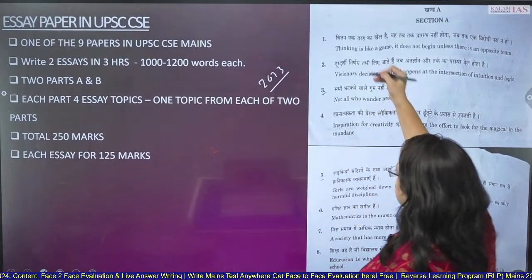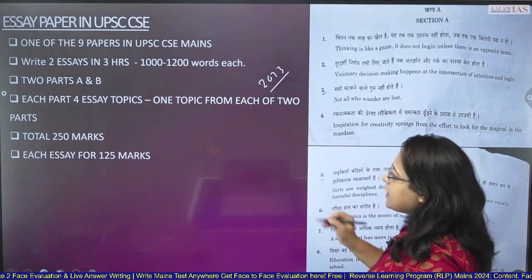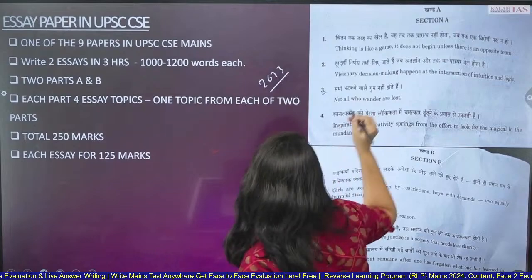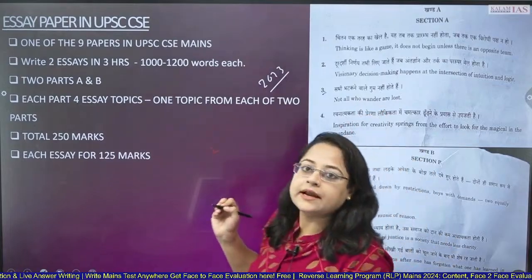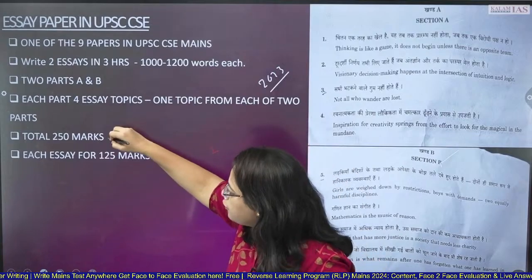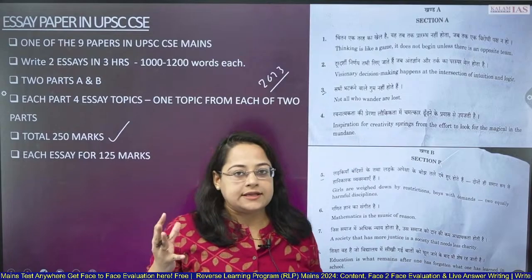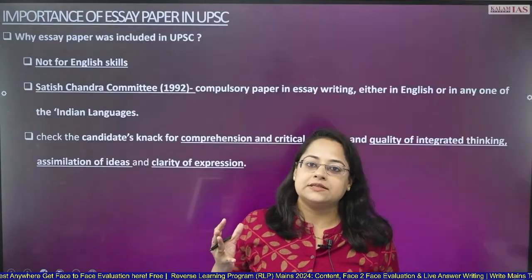Here there are 4 topics, as you can see in section A. In section B there are 4 more topics. You have to choose one topic from each of the parts, and it carries 125 marks per essay. The total comes to around 250 marks. And this is all about the essay paper which comes in the UPSC CSE mains.